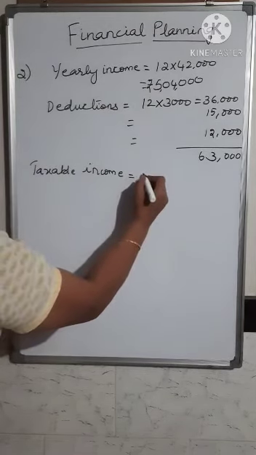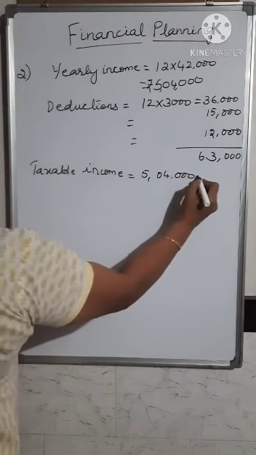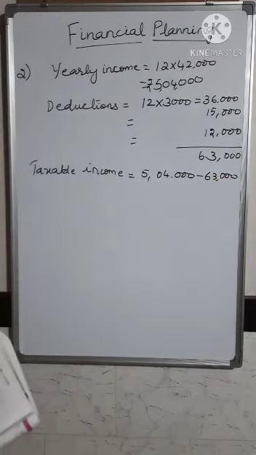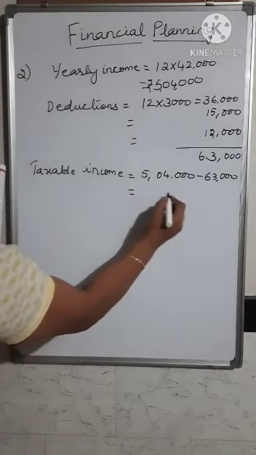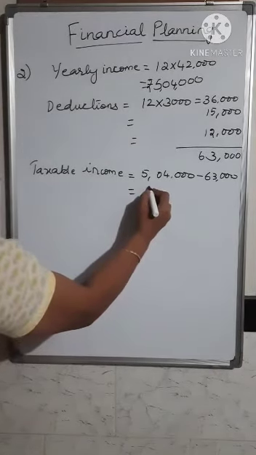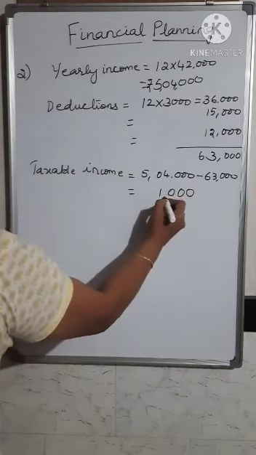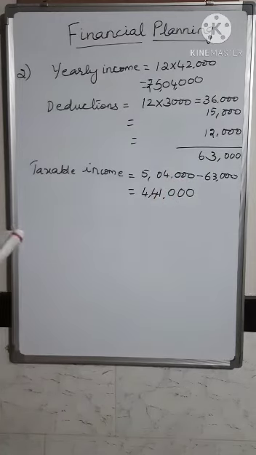So that will be 5,04,000 minus 63,000. After subtracting, you get 4,41,000 as his taxable income.